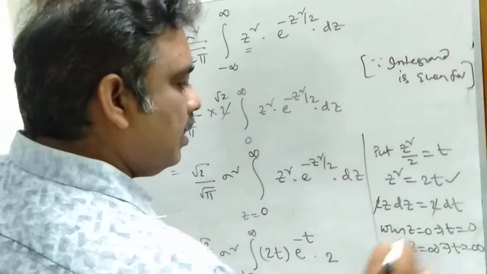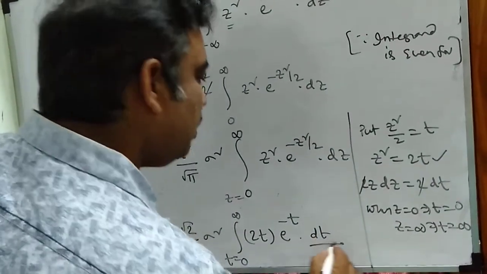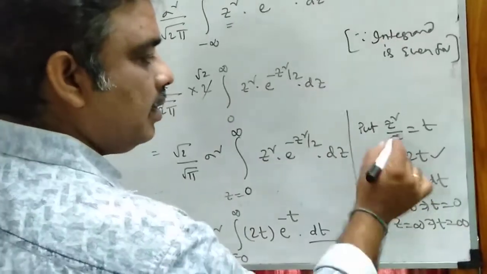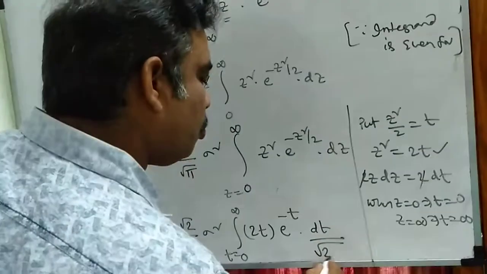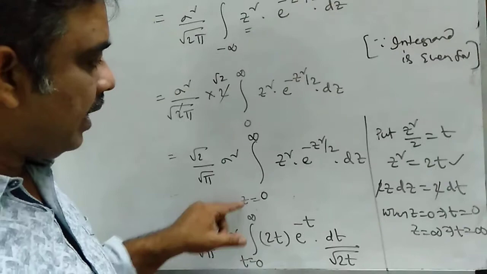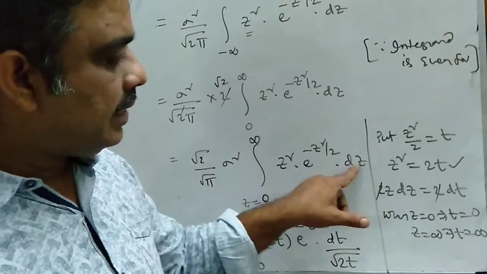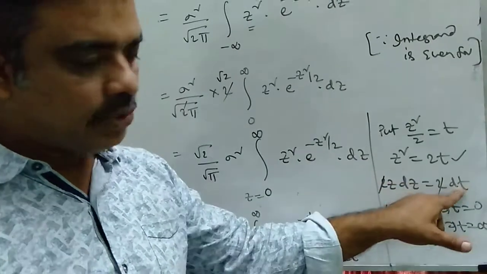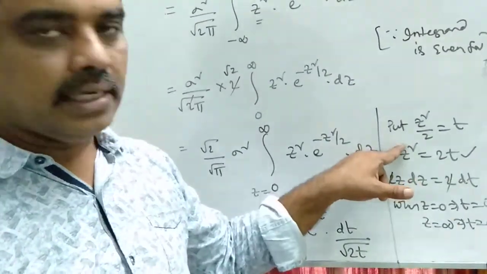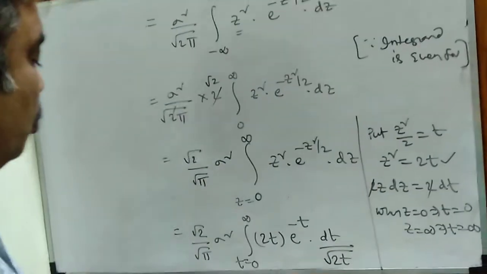The 2 cancels, dz is equal to dt by z. Again z is equal to root 2t. Clear to all of you? This is integral 0 to infinity, z square is 2t, e power minus t, dz means dt by z actually. But what is z? z is equal to root 2t, so this is substituted by root 2t.